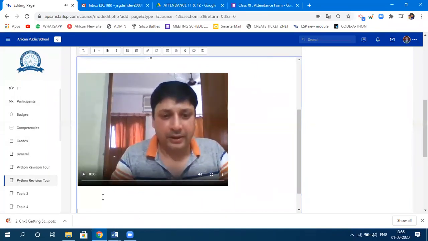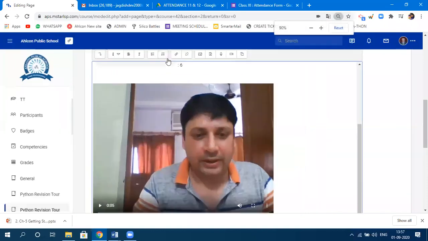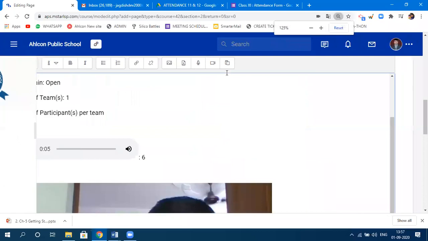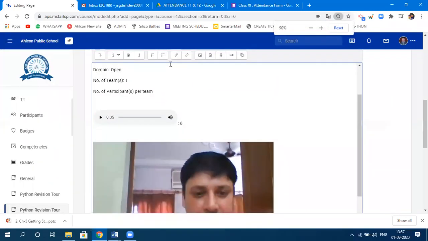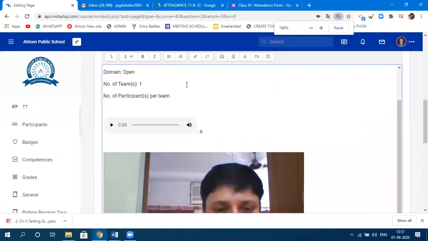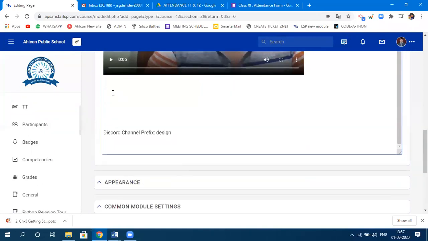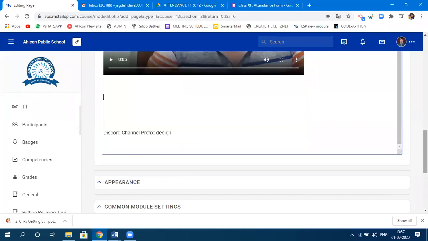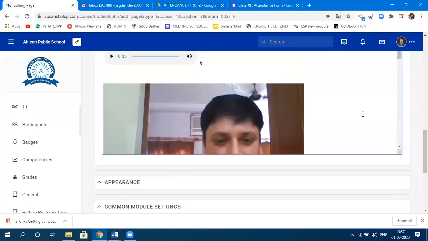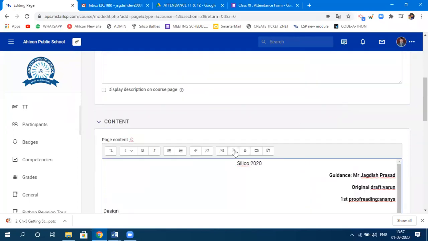And finally, if you want to have an image, you can click on this which says insert or edit image. I'll zoom in for you people. So this is your insert or edit image. You can clearly see now. Select that space where you want to insert the image, and click on insert image.